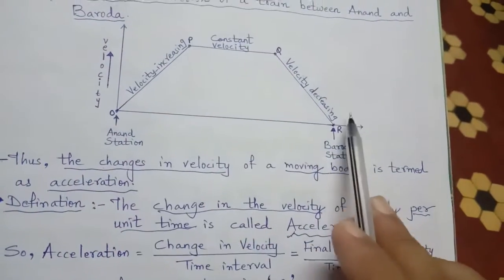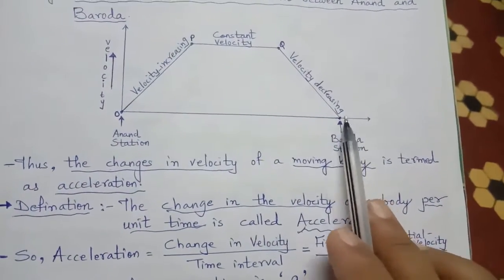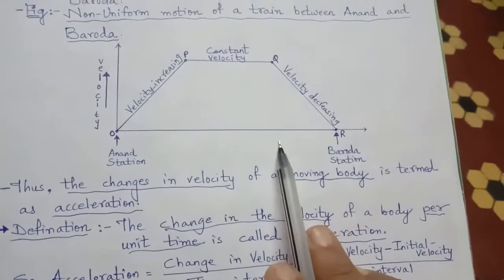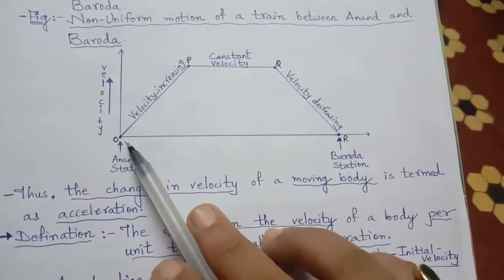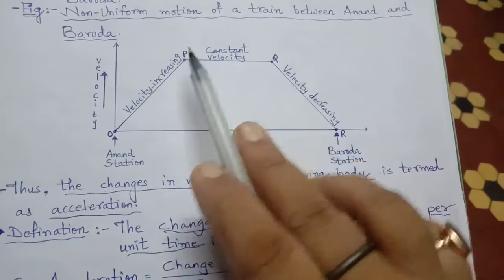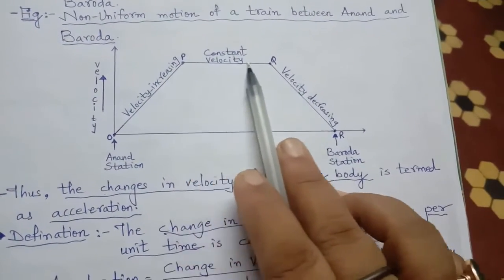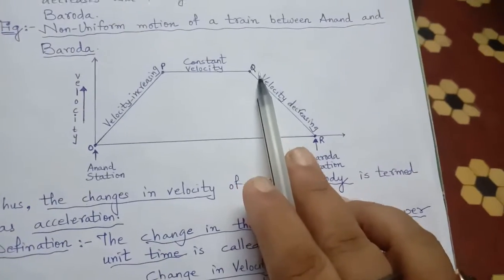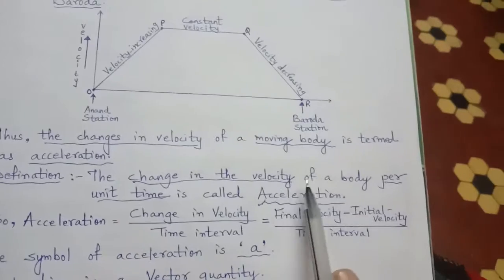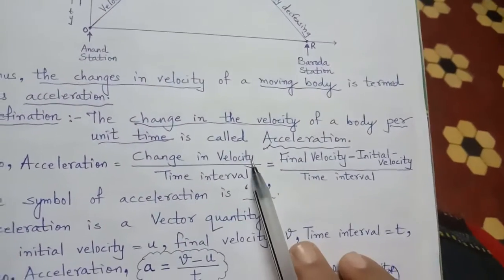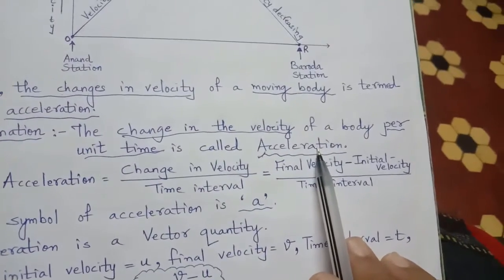From this time to this time, that is the given unit time. During this unit time, the velocity is increasing in this direction, then no change of direction, constant velocity, again change of direction, decreasing velocity. So change in the velocity of a body per unit time is called acceleration.